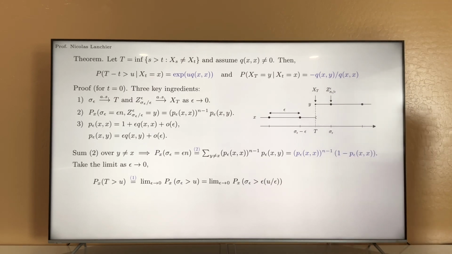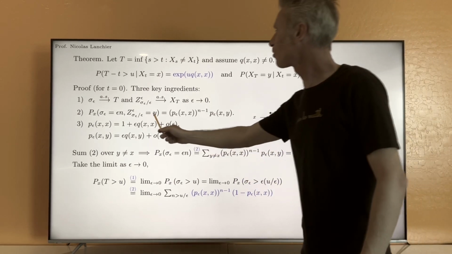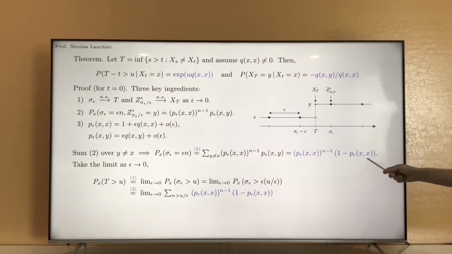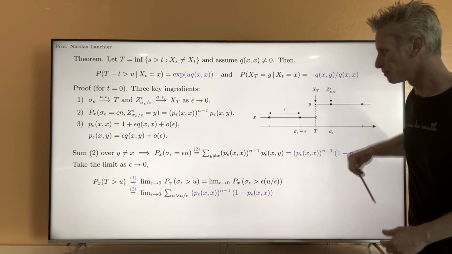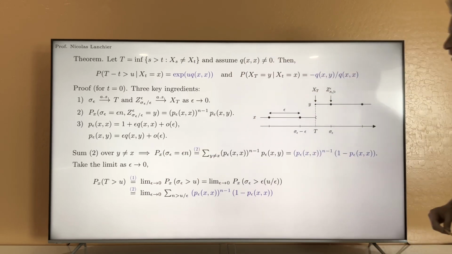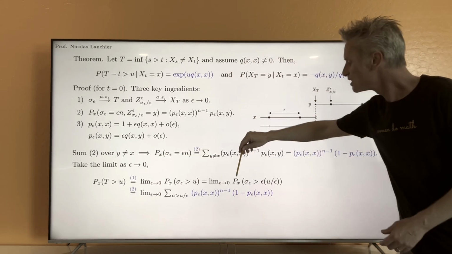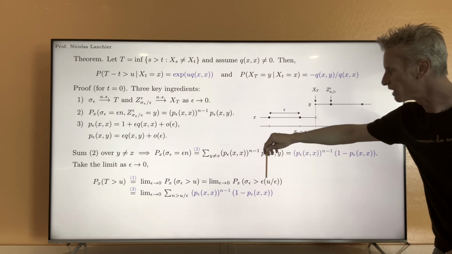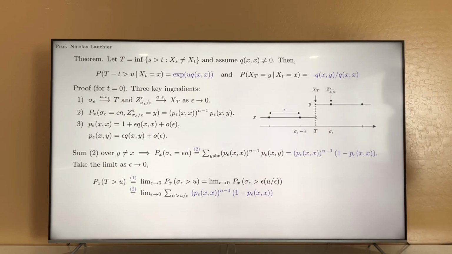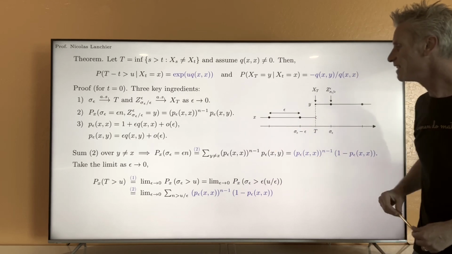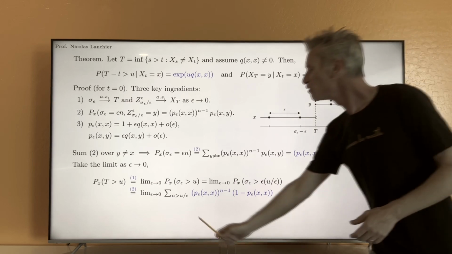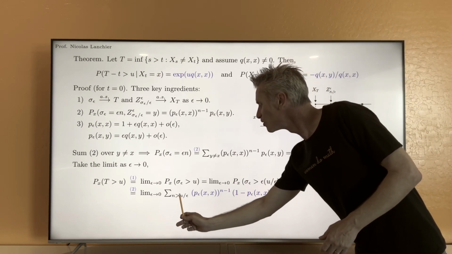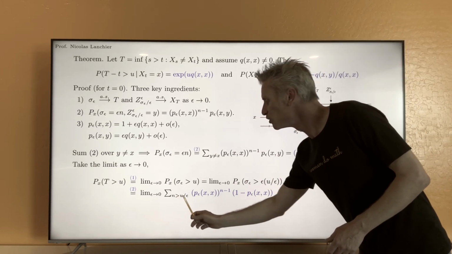Alright, so then after you can use again point number 2. Notice the blue term here is the same as here. So I'm using this. This is the limit when epsilon goes to 0 of the probability that sigma epsilon is larger than this, which is exactly the probability that sigma epsilon is equal to n or n plus 1 or n plus 2 and so on, for all n larger than u over epsilon.